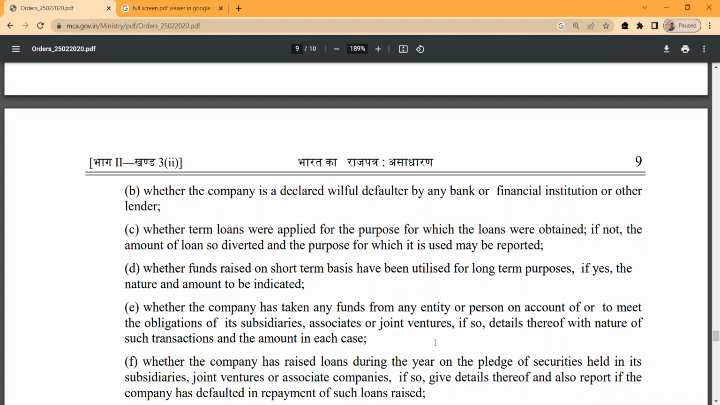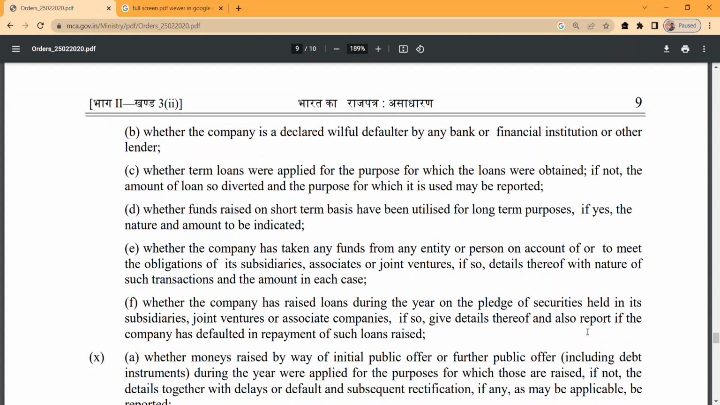We need to provide the details thereof with the nature of such transaction and amount in each case. Whether the company has raised loans during the year on the pledge of securities held in the subsidiary. If so, give the details, right? So it's like the company has taken a loan by pledging the securities held in its subsidiary. So we need to provide those details, right?